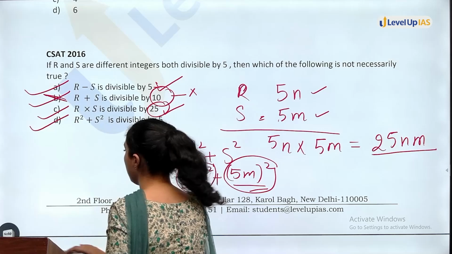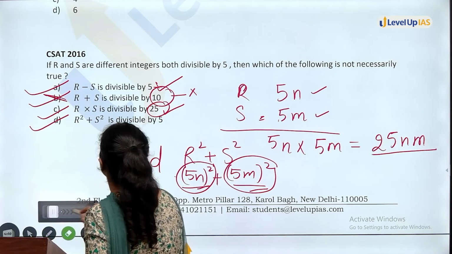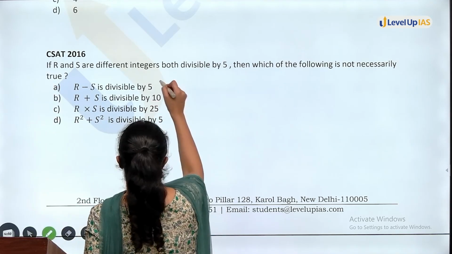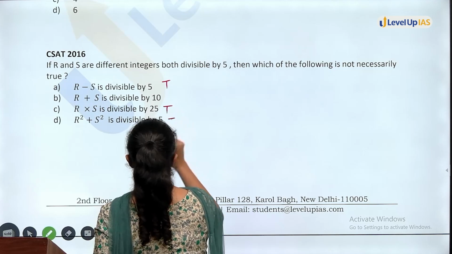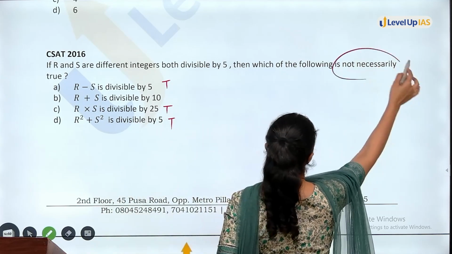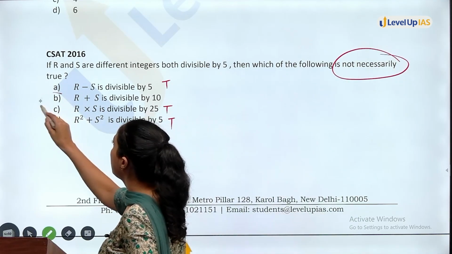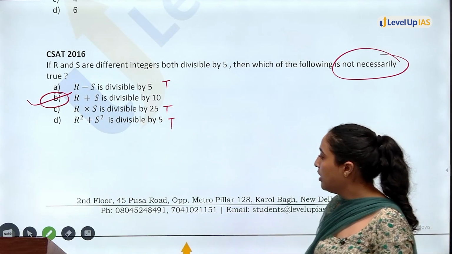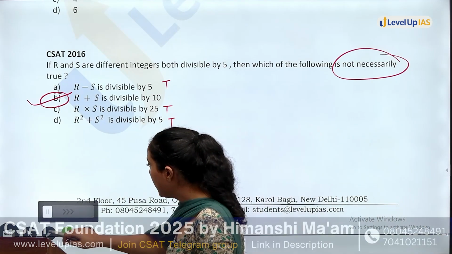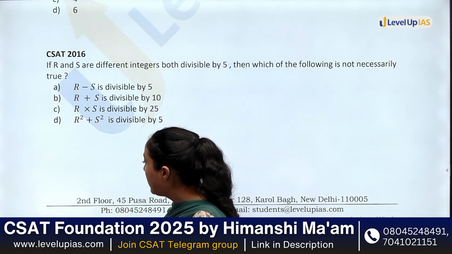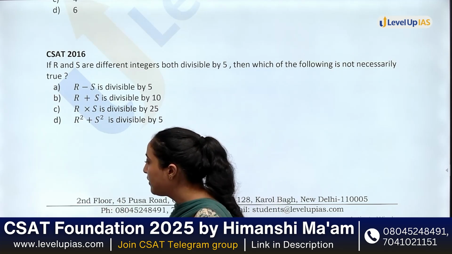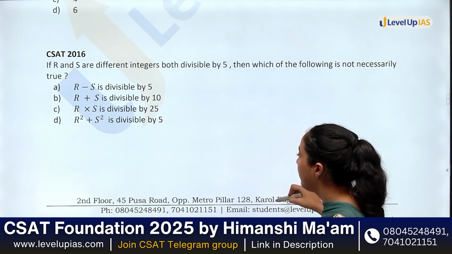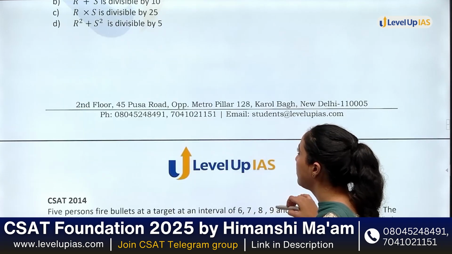Okay, that means question says which of the following is not necessarily true? This is true, this is true, this is true. B is not necessarily true. Clear? Again, this was the same question that if two terms are divisible, then sum, difference and multiplication is also divisible.